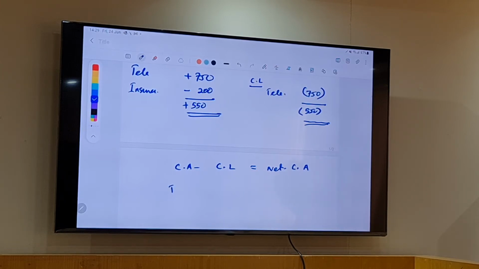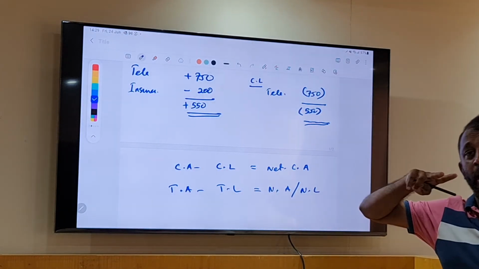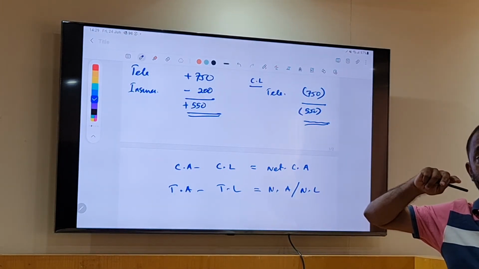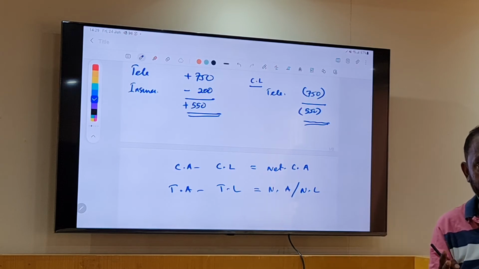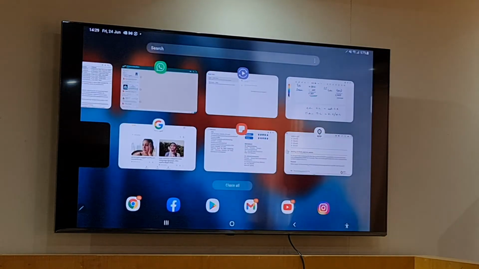The total assets minus total liabilities is known as net assets or net liabilities. Now, what's the situation? Because of these two transactions, did our net asset position increase or decrease? Decreased. So what is the answer then?